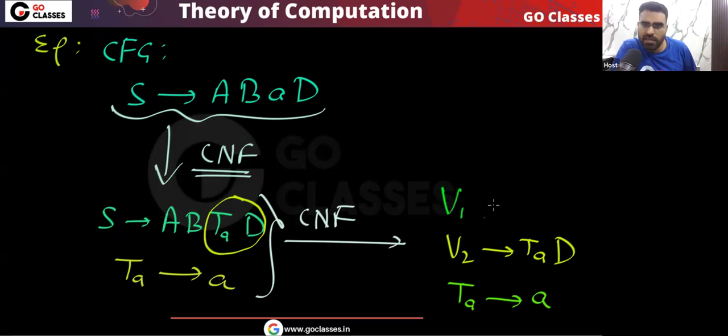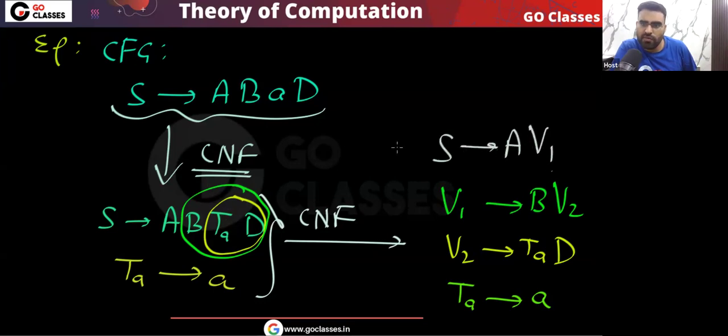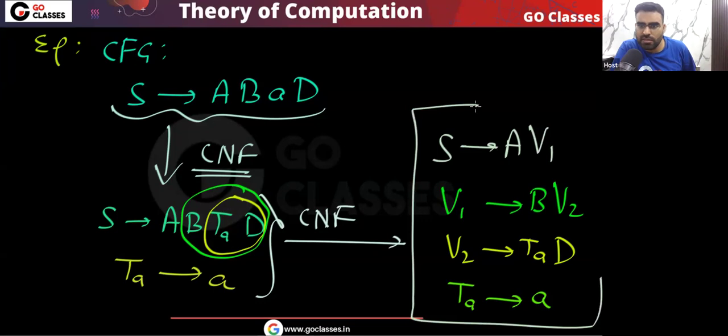And I can write a variable v1, which will be going to b v2. Yes or no? Because you can see this is v2, and v1 will be going to b v2, and finally s will be going to a v1. Is this clear? So this is your Chomsky normal form.